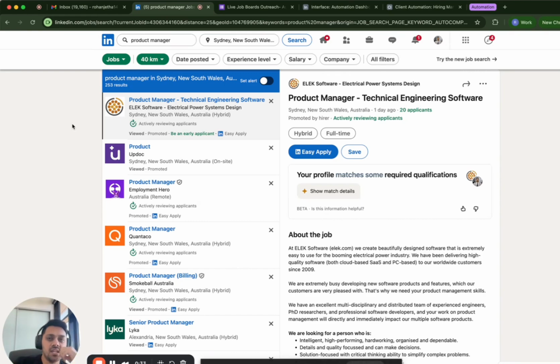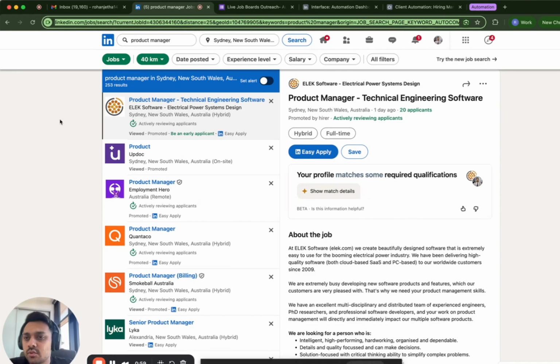This process can take all in all 1, maybe 2, maybe 3 hours, depending upon the level of details that you are doing. With this automation, the whole process can be covered in less than 100 seconds for one single job. So within an hour, you can cover 30 to 40 jobs. Everything done end to end, email sourced, email content made, ready to go, one click, everything done. So let me quickly show you how that's done.